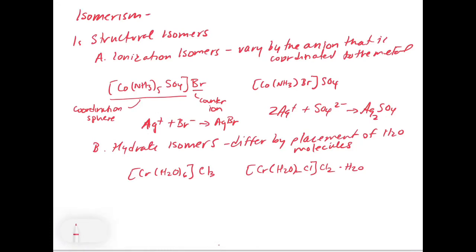Right. So what we're doing is we're basically moving a chlorine into the coordination sphere. And when we do that, one of the waters comes out and becomes now a water of hydration. So these would be two totally different structures. They would have different crystal structures. And we could actually differentiate between these two by spectroscopy. So that's important.